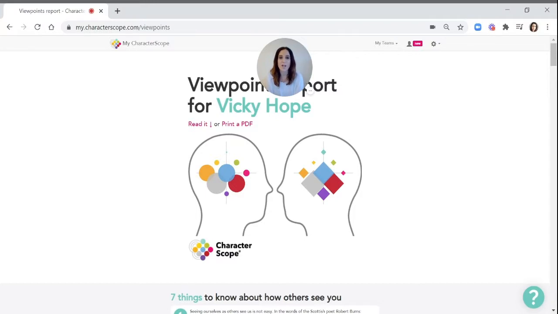This report updates every time you get a new piece of feedback, so it will change as you get more feedback from other people. And in this example, you can see for Vicky Hope, on the left is the solo view, so how she sees herself, and on the right, an aggregate view of how other people see her. You can click around on your report to see what each of these colours mean, and the bigger the shape, so a circle represented in the solo view or a diamond in the viewpoints view, the stronger the fit to that leadership style. So take a look at your report, have a click around, see where the similarities and differences are.